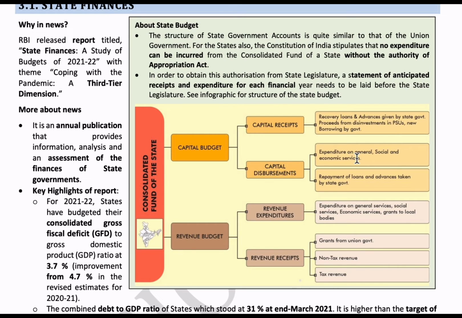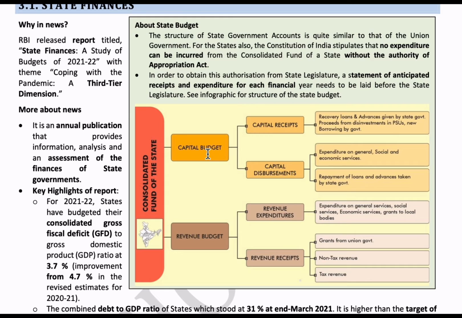Like this, the money received under capital receipts is spent on capital expenditure. So whatever we are getting, we are spending. Is there any change in assets or liabilities? No. That is the reason we call it the capital budget.